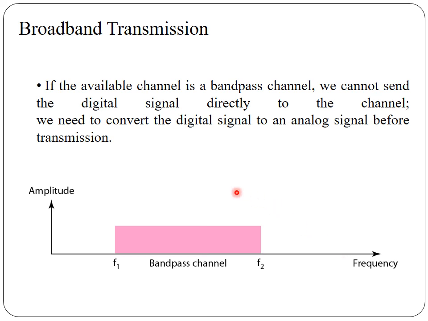So if a bandpass channel is used, we will have to convert the digital signal to analog signal first.